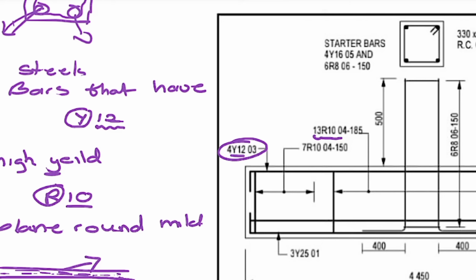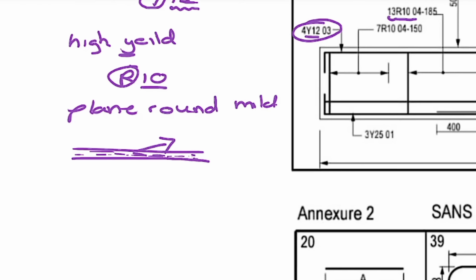Okay, so the number before the letter: if you have, let's say, 14Y12, what this means is that we have 14 of the high yield deformed steel bars, and their diameter is 12 millimeters, right?